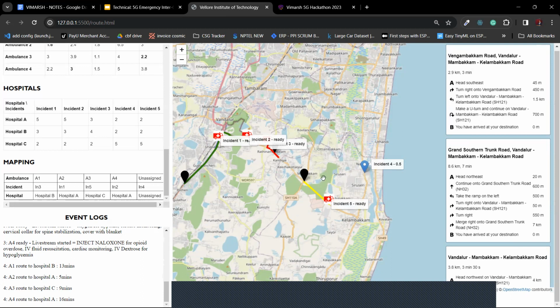The freshness score ensures that an incident does not go unattended for too long, and a proper priority is given for that incident also, even if the priority score might be low.